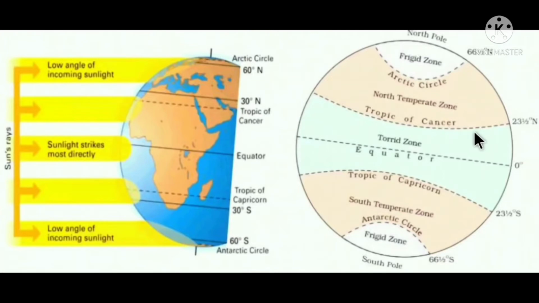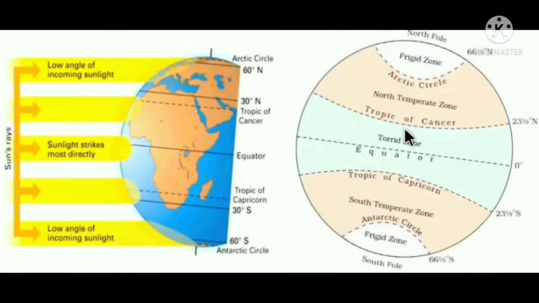Similarly, if we talk about Brazil, the equator and also the Tropic of Capricorn pass through it at the same time. Brazil lies both in torrid zone as well as in the Tropic of Capricorn, or we can say subtropical temperate zone. Now, as you all know, in Brazil, the northern side receives more heat and the southern side receives less heat. I hope you all have understood the location of the places of the heat zone.